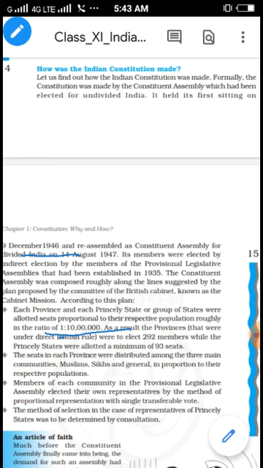It means, for example, we have one province, and in that province there are 1 crore population. So 1 crore population will elect 10 members for the Constituent Assembly. So this was one of the most important suggestions of the Cabinet Mission.